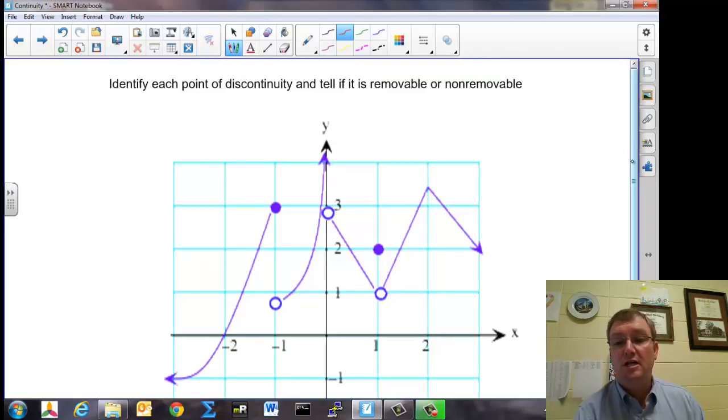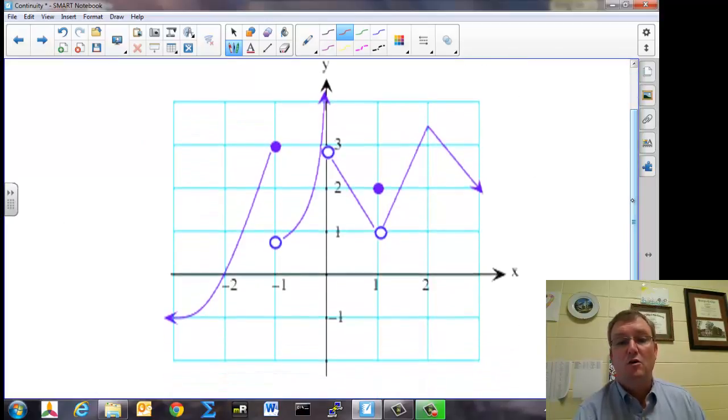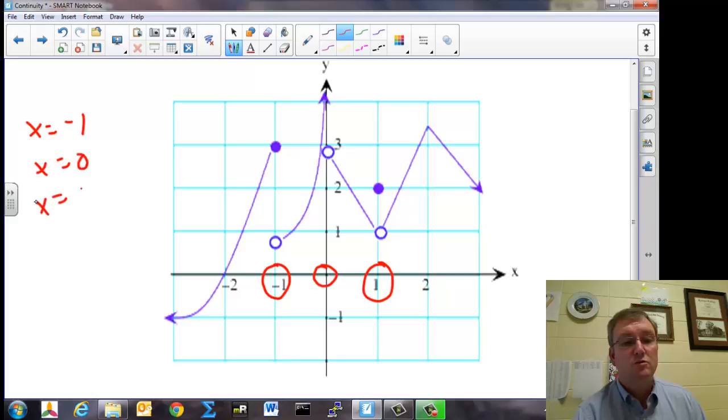So look at these and tell us what you think. What are the points of discontinuity, first of all? You should find that there's a point of discontinuity here at x equals -1, here at x equals 0, and here at x equals 1. So we've got 3 points of discontinuity. We've got x equals -1, we've got x equals 0, we've got x equals 1.